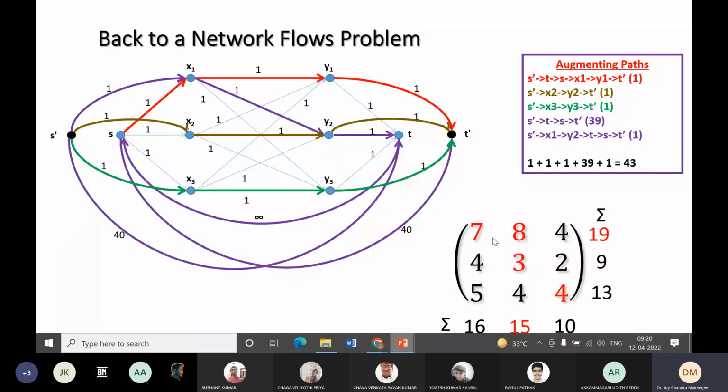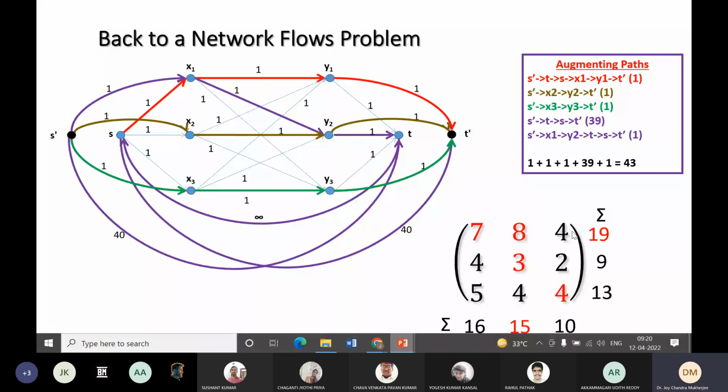Now based on this path value, x1, y1, x2, y2, x3, y3, all of them are rounded up. Not only that, x1, y2 is also rounded up. What else is rounded up? sx1. sx1 means the row sum. This 18.5 became 19. Similarly, y2t, that means this column sum, that is also rounded up. So this is another solution. So 7 plus 8, 15 plus 4, 19. Okay, so this is another solution for the same problem.